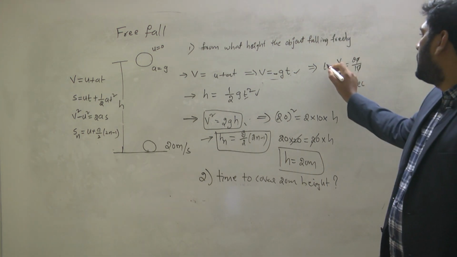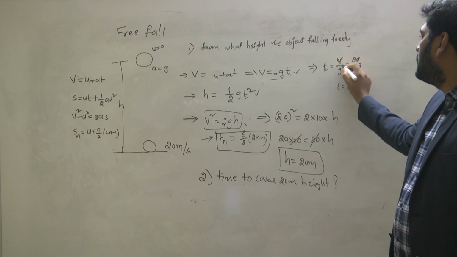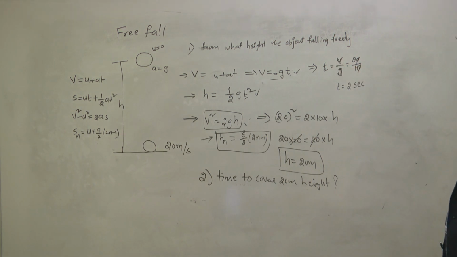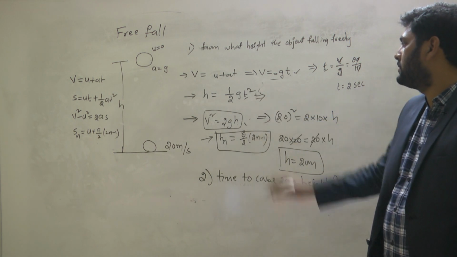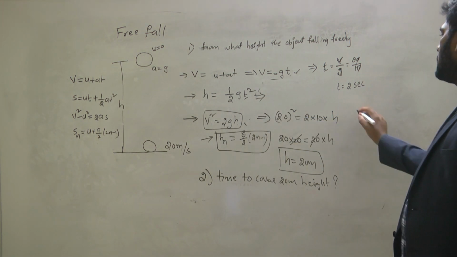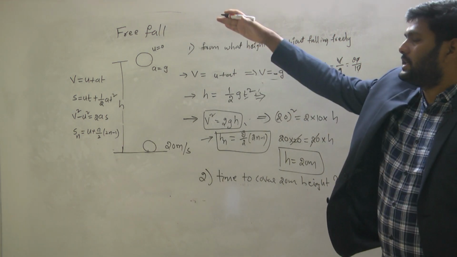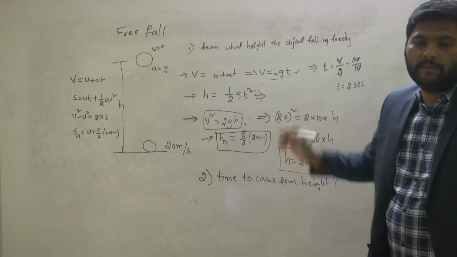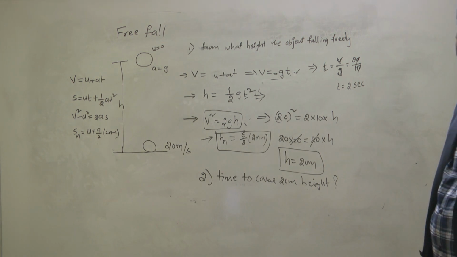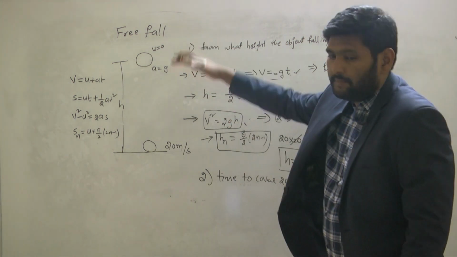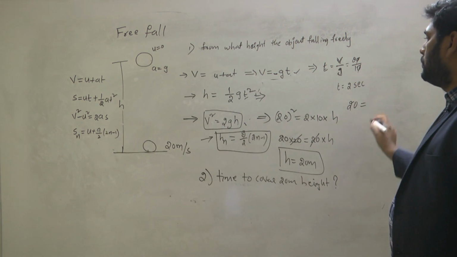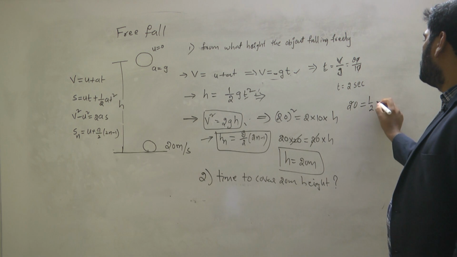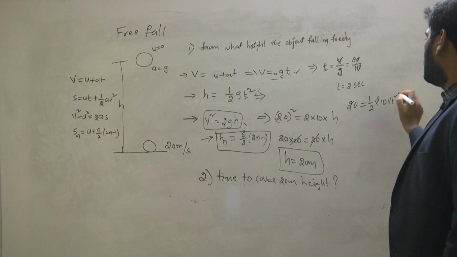So this is time is equal to v by g. Even you can find the answer by using the second equation. How much height is it covering? 20 meters. 20 meters is equal to half, g value is 10, into t square.